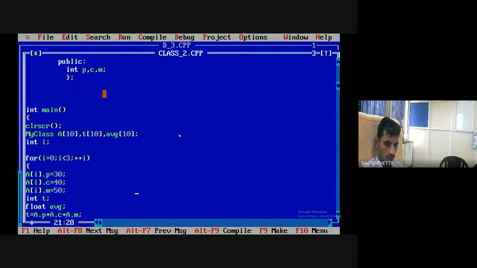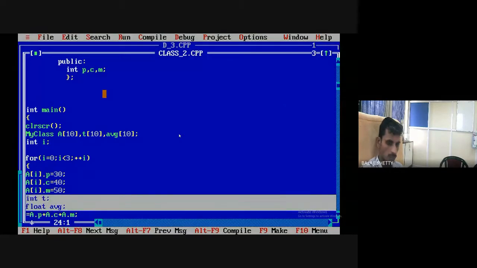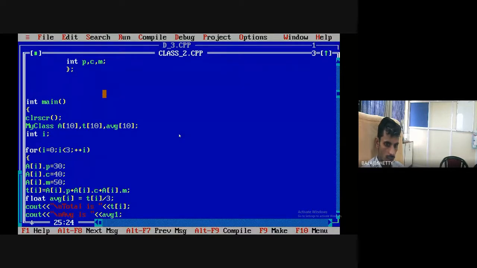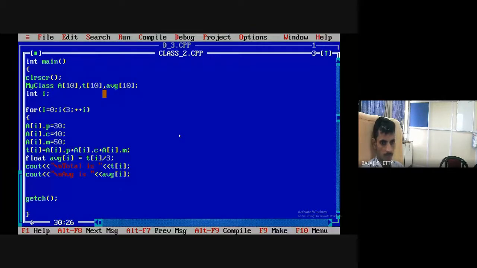So here what I should do: total i equal to A of i physics plus A of i chemistry plus A of i mathematics, here total i, and here average i. And calculate here total i, calculate here average i. That's it. What I have done now, I have created an array of objects.